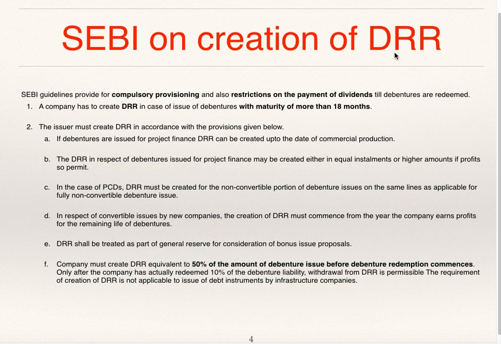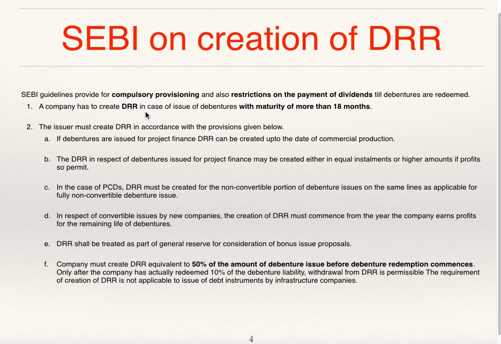SEBI on creation of DRR, Debenture Redemption Reserve Account. SEBI guidelines provide for compulsory provisioning and also restrictions on payment of dividend till the debentures are redeemed. Provisioning is nothing but provision to be made for redemption of the debentures.